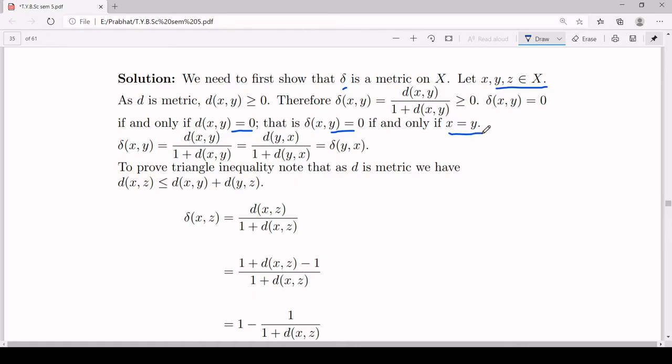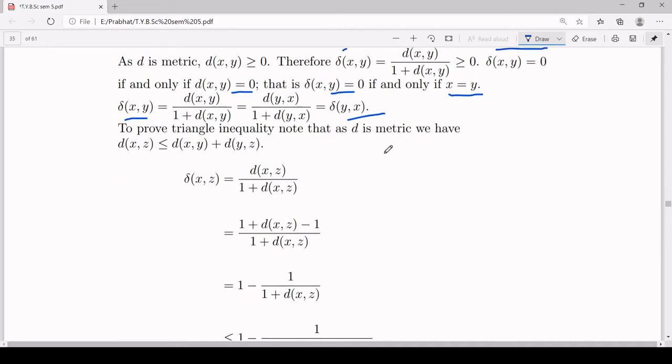Second, symmetricity. For that, consider delta of xy. Delta of xy is dxy upon 1 plus dxy. Now d is a metric, so dxy I can write as dyx. Here also dxy in the denominator I can write as dyx, and this will give you delta of yx. So delta is symmetric. Now the triangle inequality for a metric.